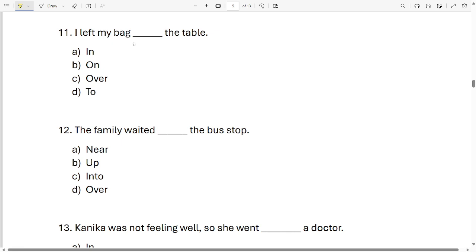I left my bag dash the table. Which word will come over here? Is it in, on, over, to? I left my bag on the table.